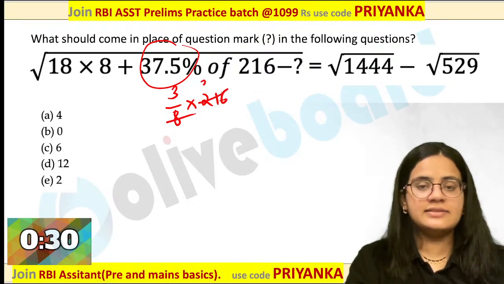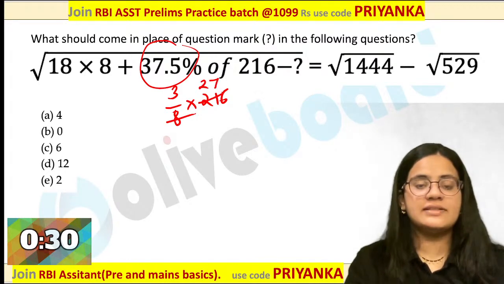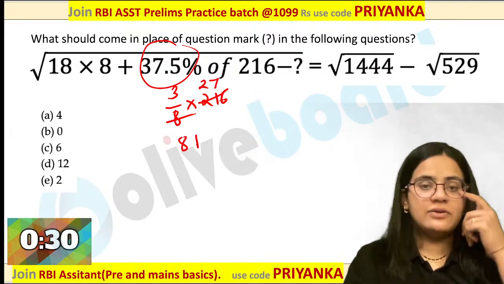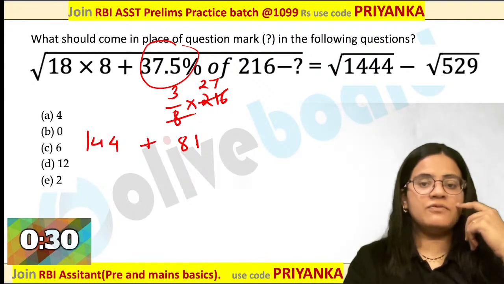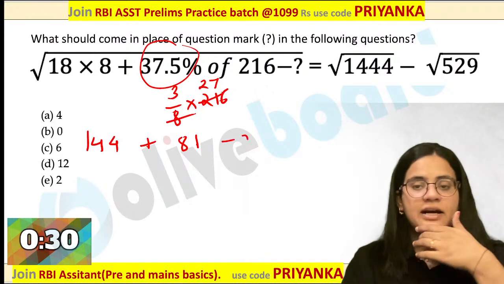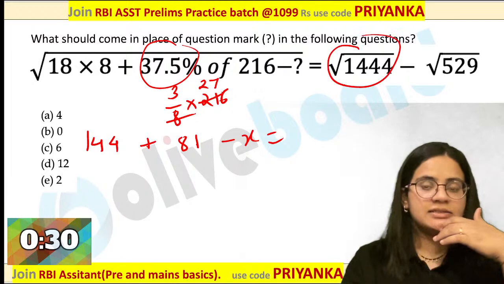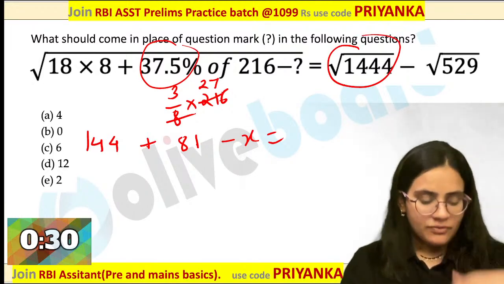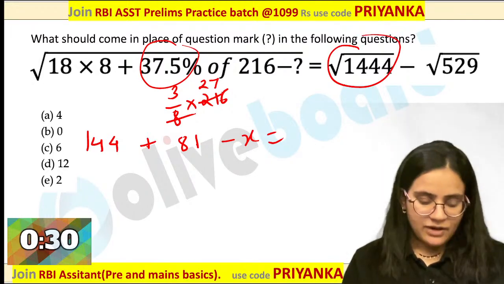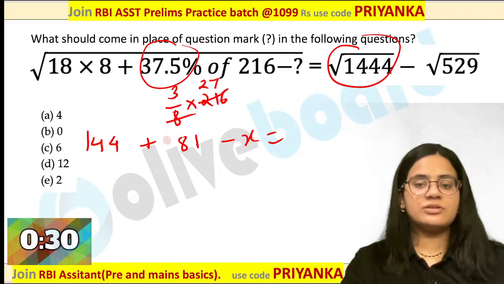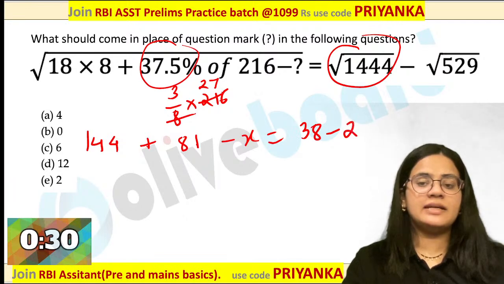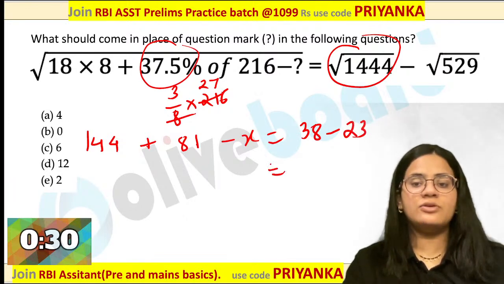When you are cancelling this, this is 8 2s are and 8 7s are. When you are calculating this value, it is 81 over here. When you are calculating this value over here, it is 144. You have to calculate the under root value. You must be aware this is which square over here? Which square value is this? Any one of you? This is well-known square over here, 38 square. So this is 38 minus 23. You can easily see what value you are getting over here.